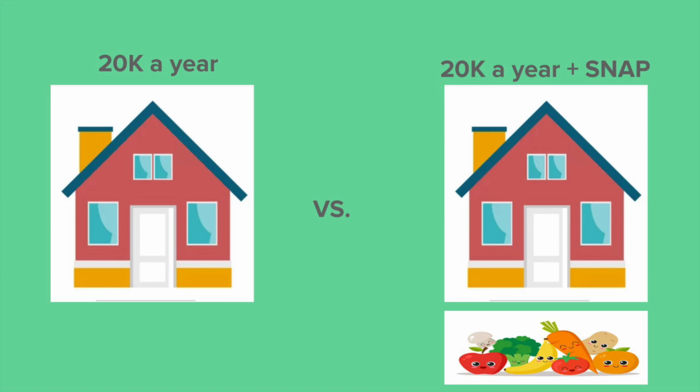For example, imagine 2 households. One has a family that makes $20K a year, while the other also makes $20K a year, but receives $10K in SNAP benefits. Who is better off? According to the OPM, these households are on the same level because the OPM does not account for non-cash benefits, such as SNAP. But according to the SPM, the second house is clearly better off because they are receiving an extra $10K in food, meaning they can allocate the entirety of their income to basic necessities, while the first house must use their $20K to purchase food in addition to basic needs. Because the SPM accounts for non-cash benefits in addition to income, it provides a much more accurate image of poverty.